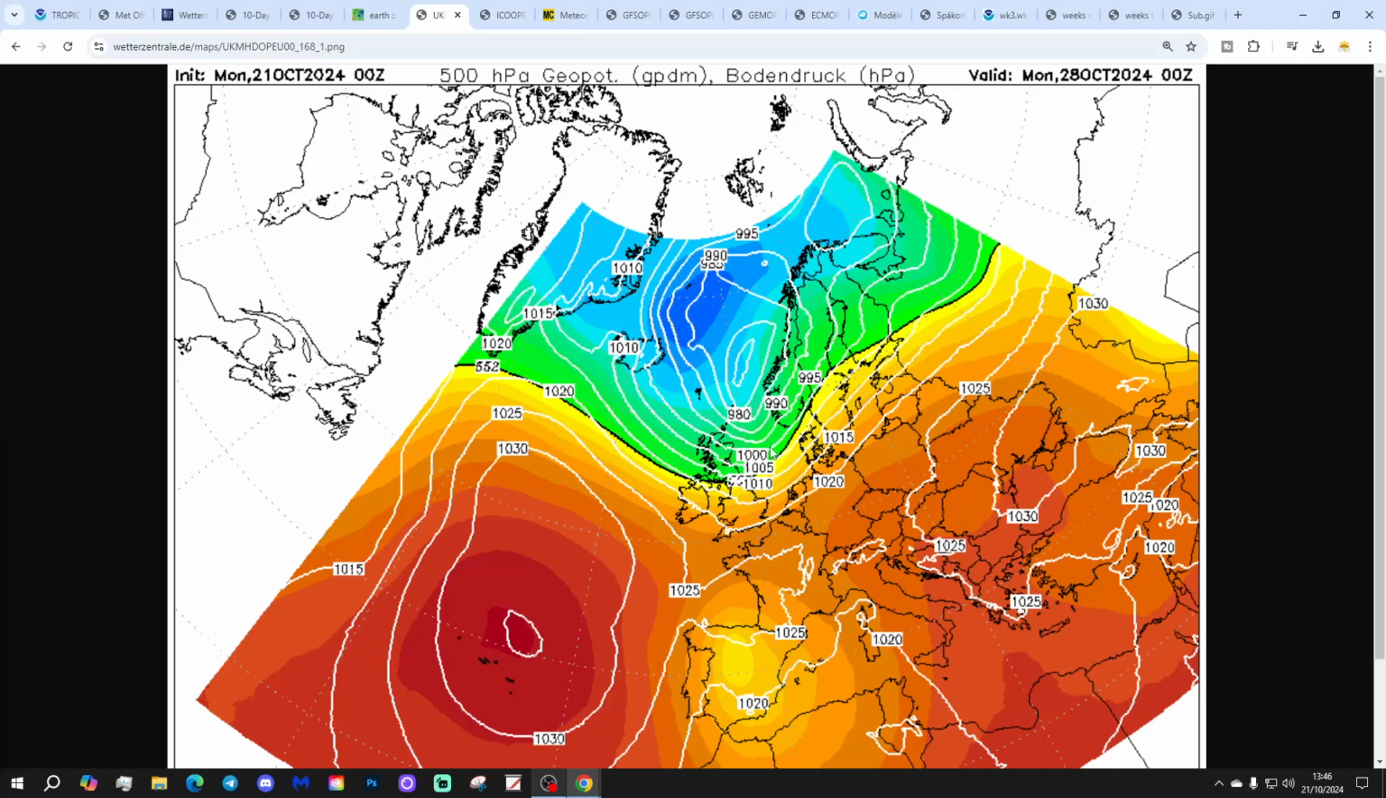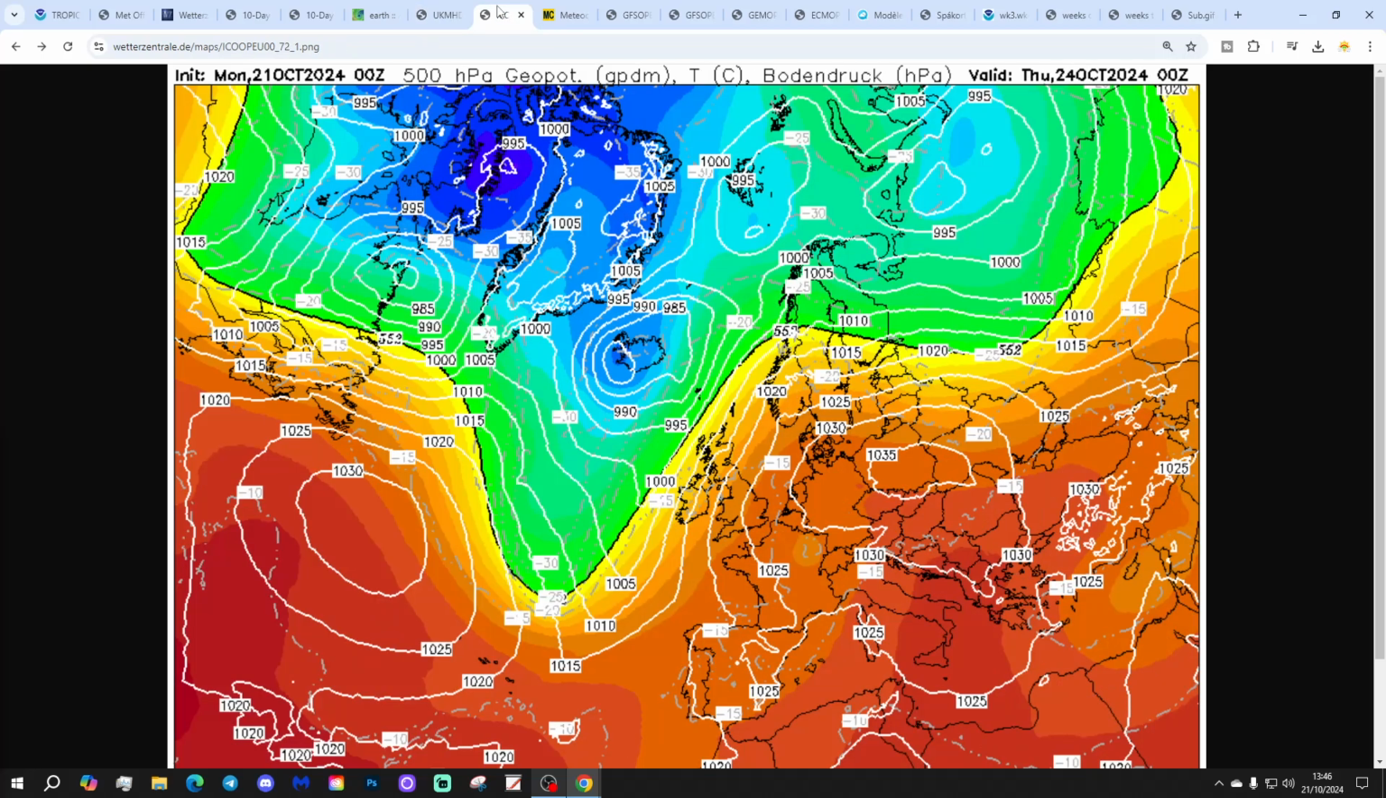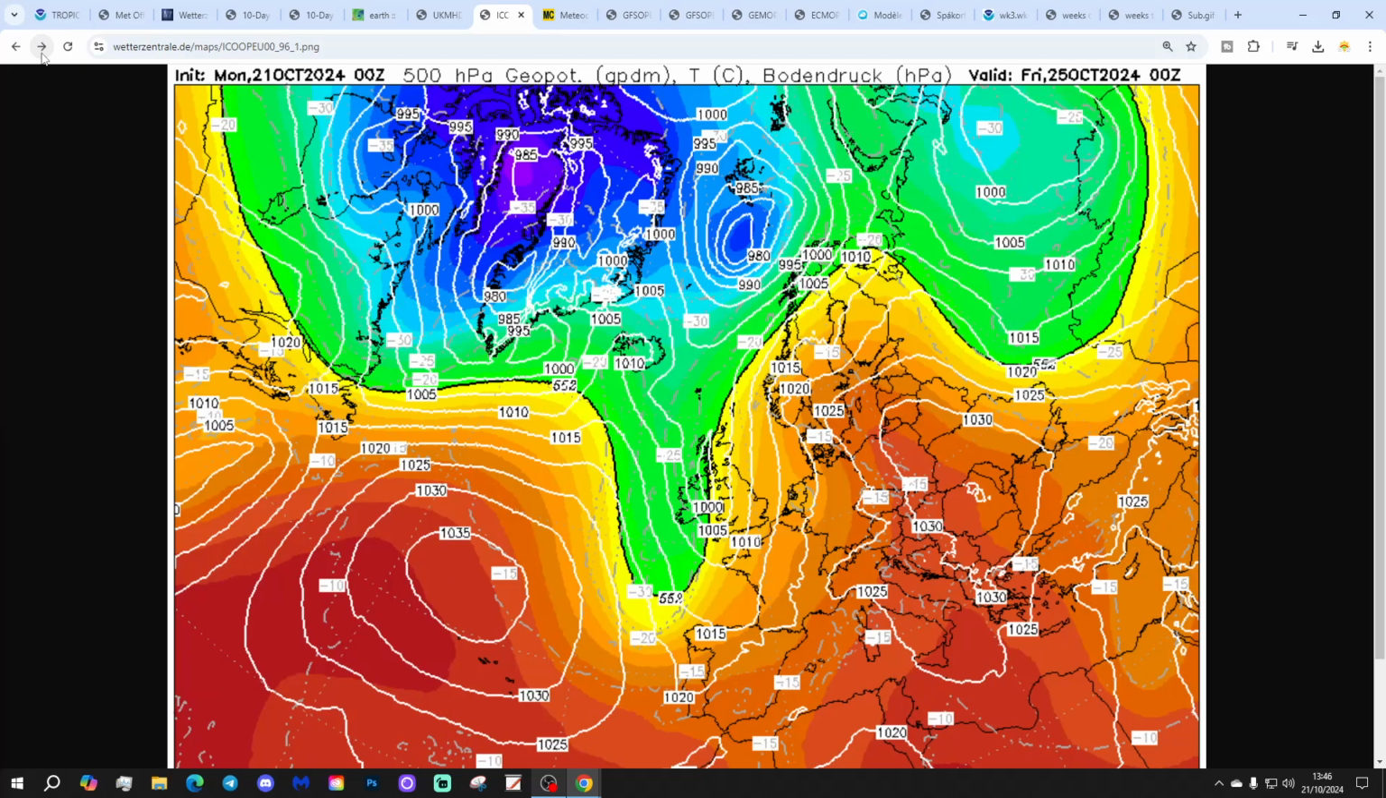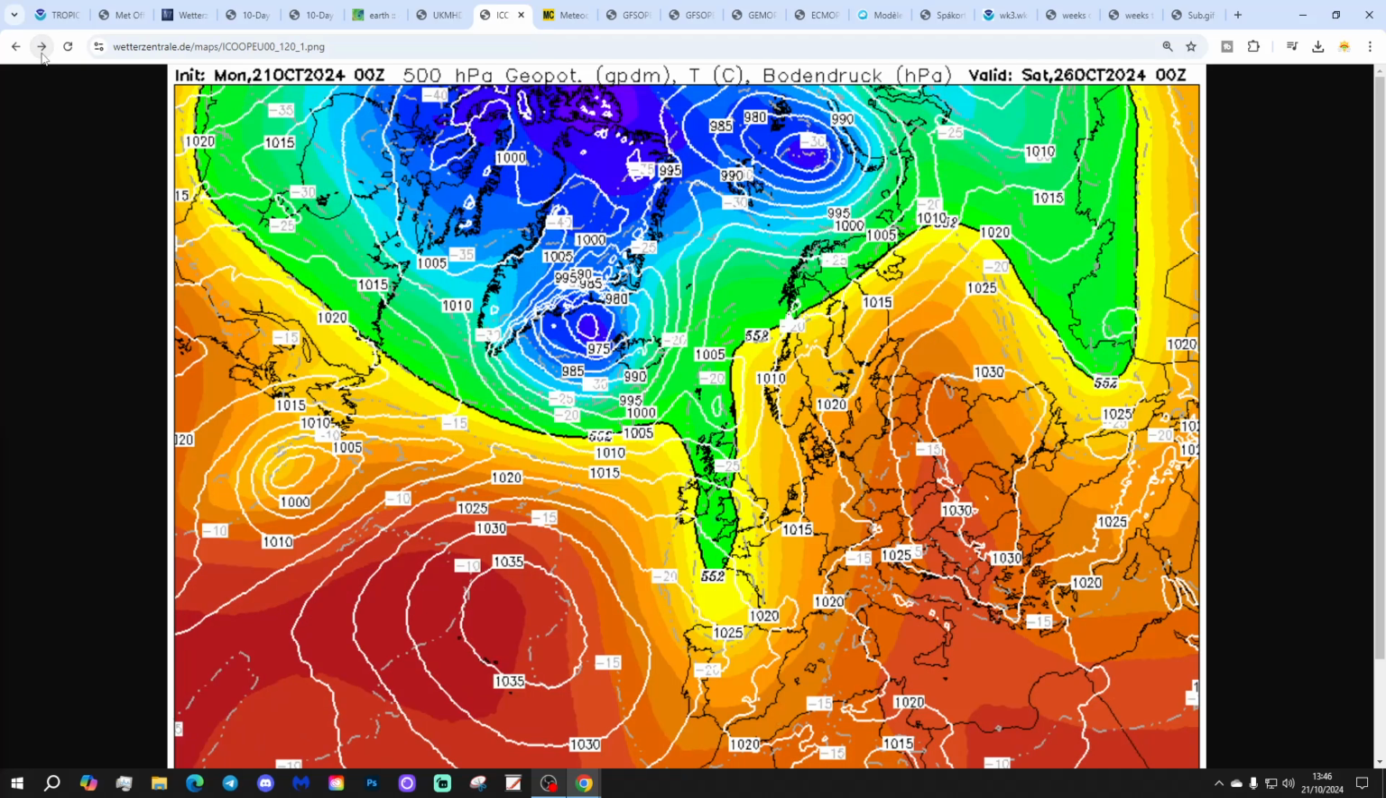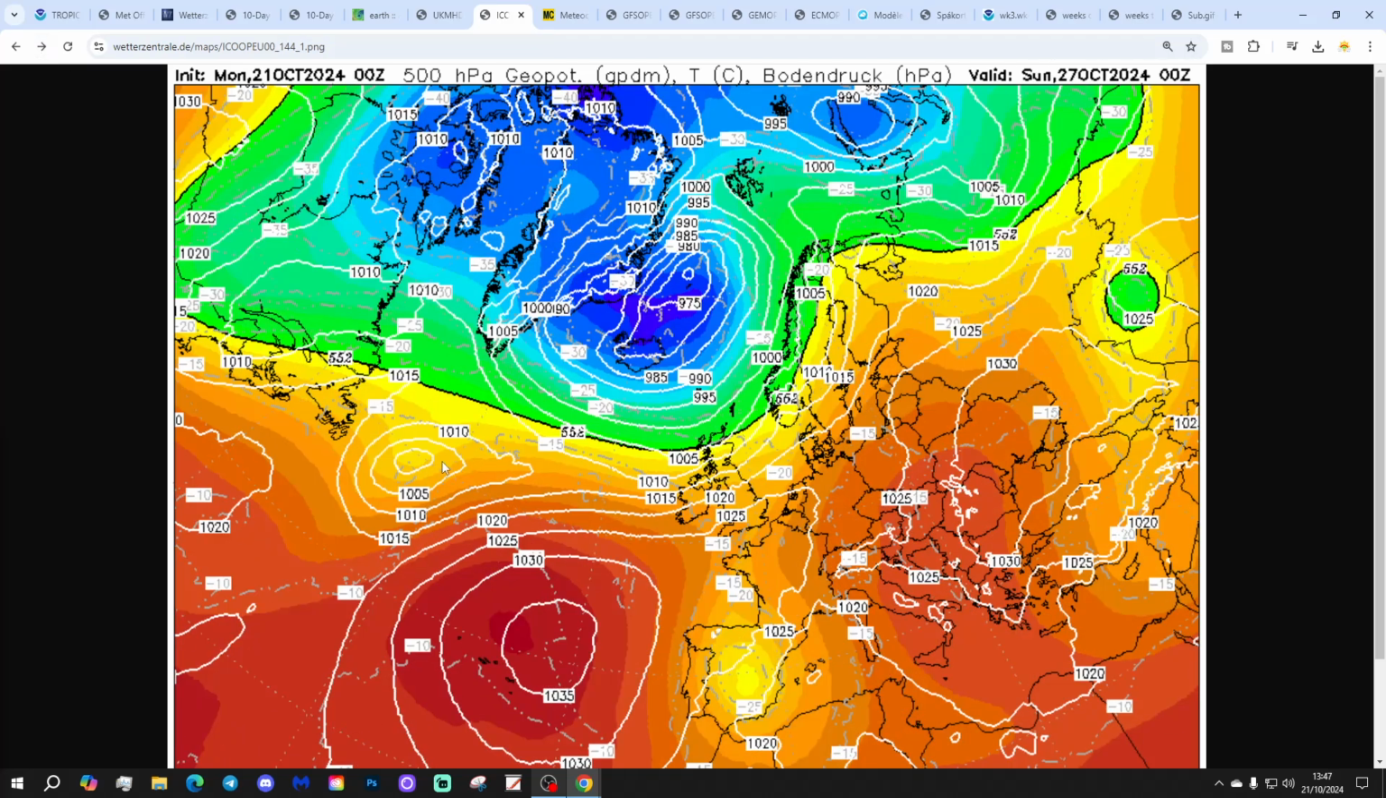That's as far as we get to with the UK Met Euro run, more of a northwesterly flow then. ICON again draws up that southerly wind on Thursday, then Friday we bring low pressure in off the Atlantic. That will have some wet weather coming in with it. Into next weekend, again we're very flat westerly, most unsettled in the north,